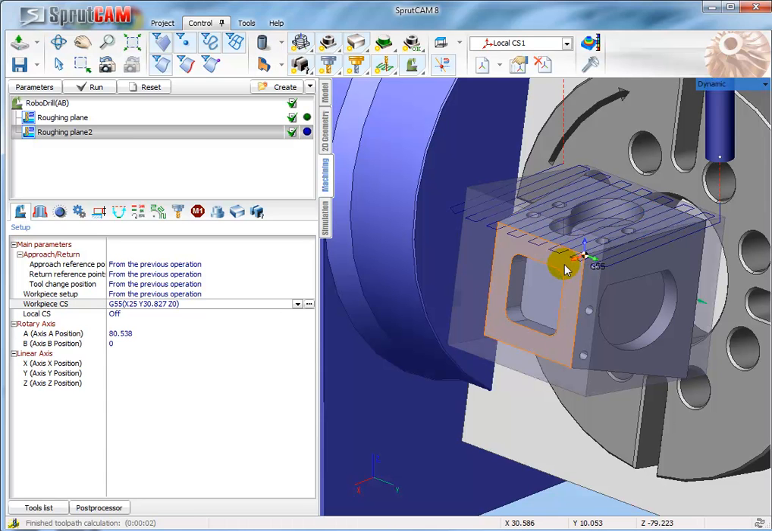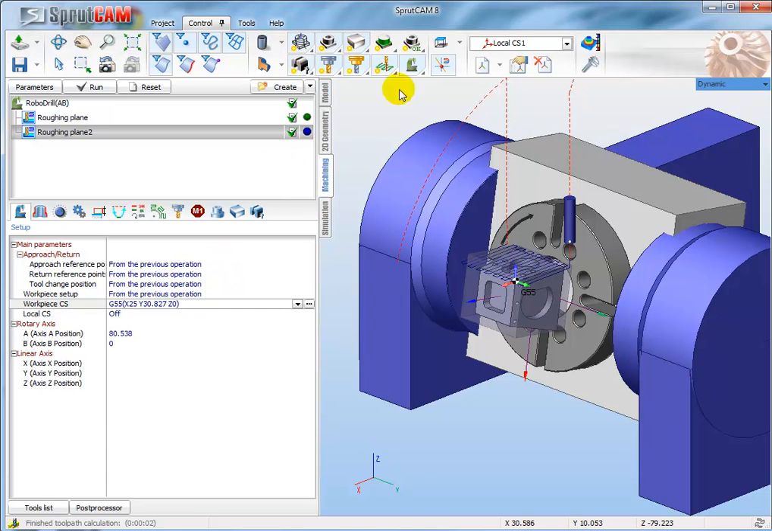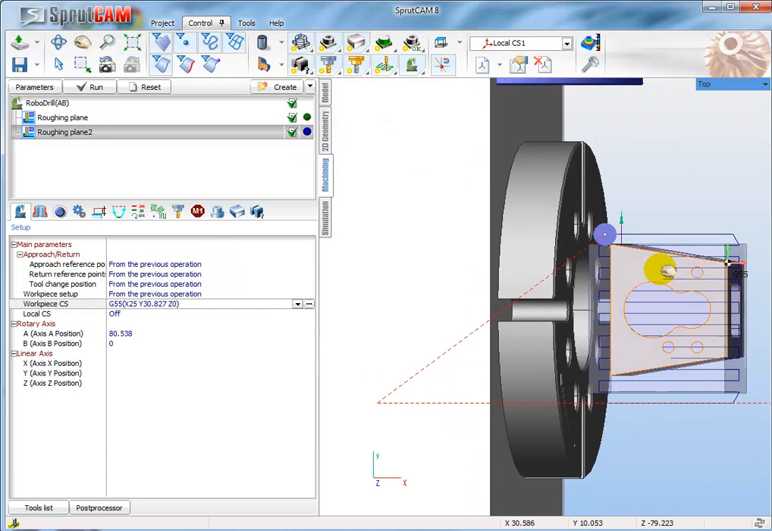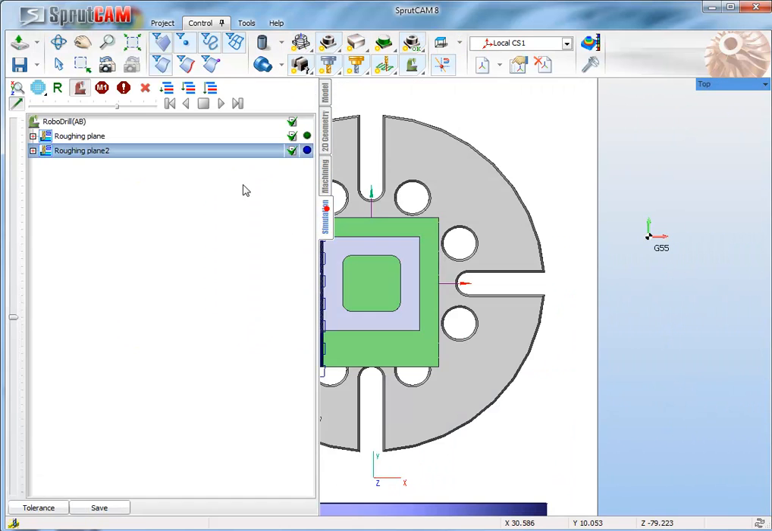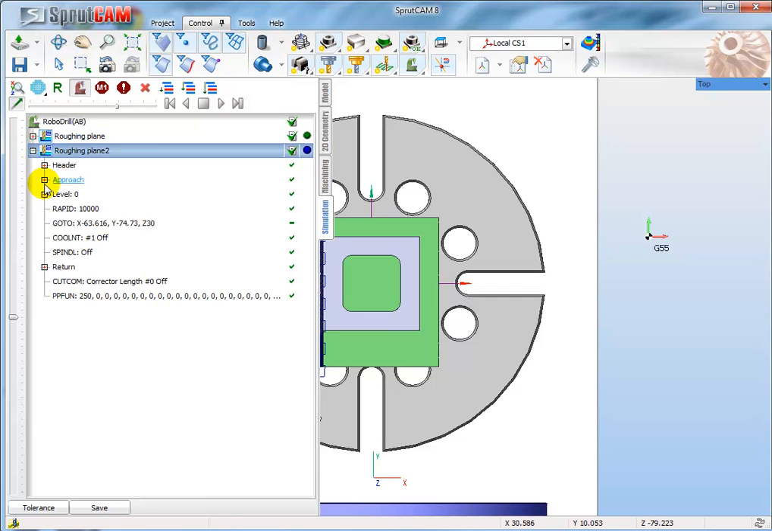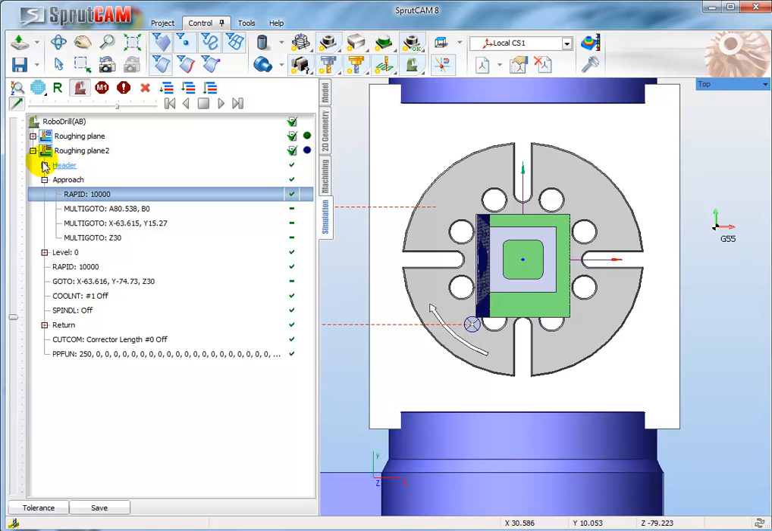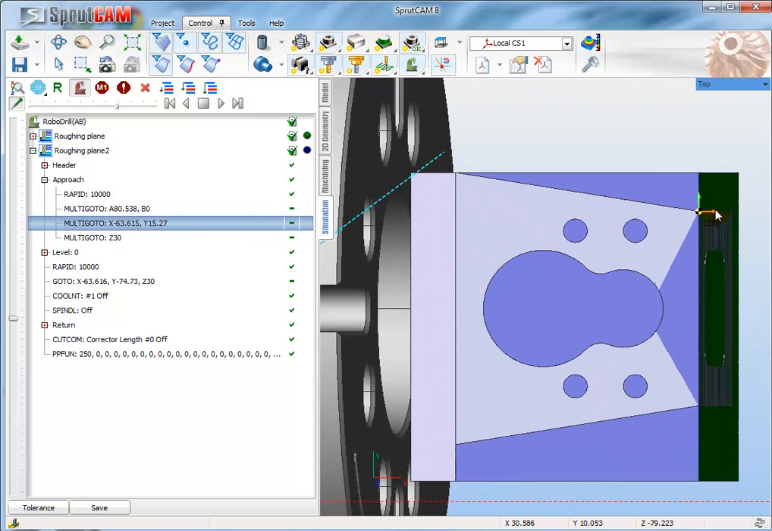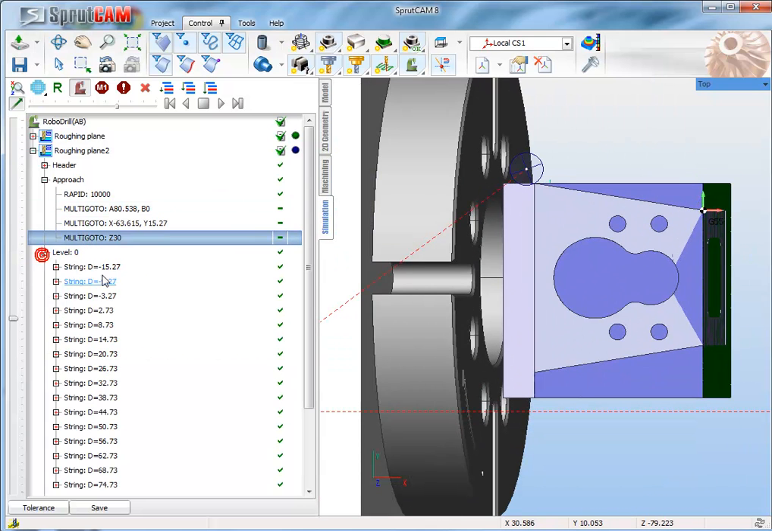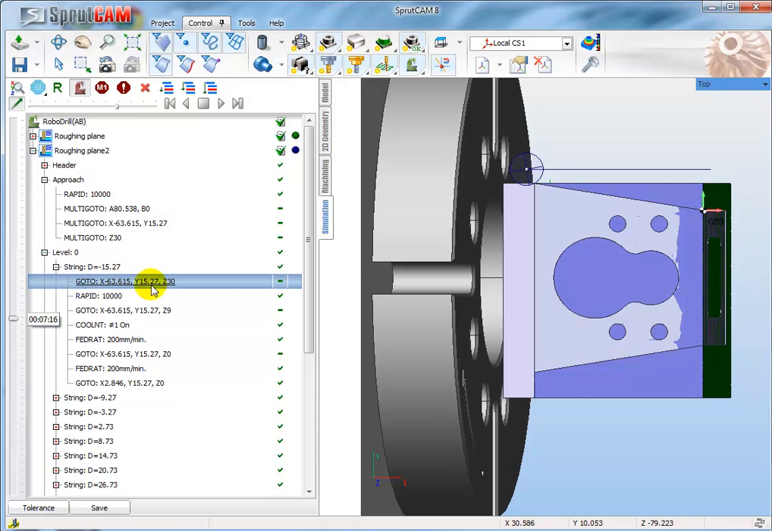Toolpath. So right now for the second operation, we have G55 here, rotation AB, it put in these coordinates, and toolpath is calculated in this coordinate system.